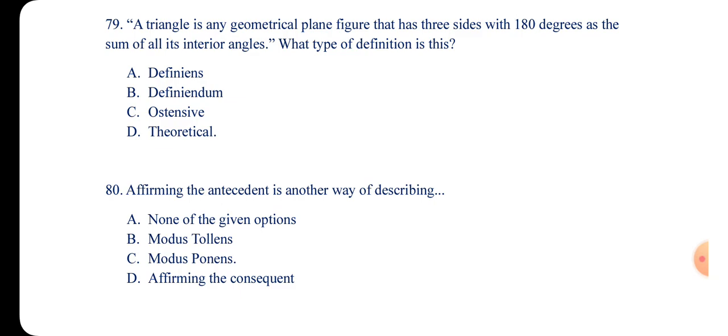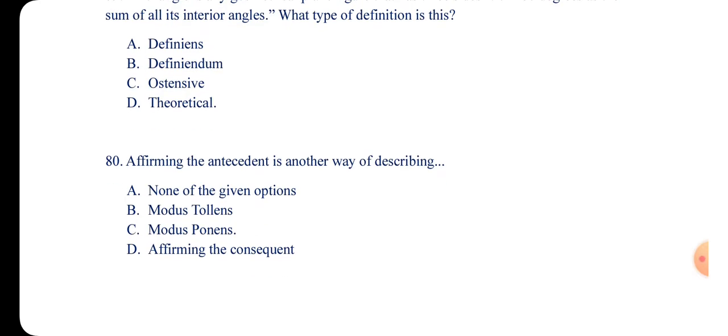Number 80. Affirming the antecedent is another way of describing A, none of the given options. B, modus tollens. C, modus ponens. And D, affirming the consequent. So the answer is modus ponens, affirming the antecedent. And you know that I've taught you these things. The universal affirmation: when you say all A's are B's. So if I say all Ghanaians are smart, Ghanaian is my A, and then smart is my B.